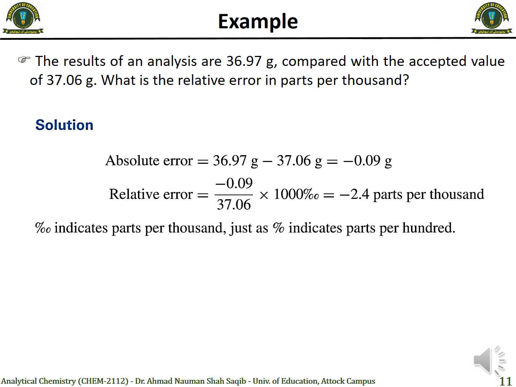So when we divide minus 0.09 by 37.06 and multiply by 1000, we get minus 2.4 parts per thousand. In this case the absolute error is minus 0.09 gram and the relative error is minus 2.4 parts per thousand.